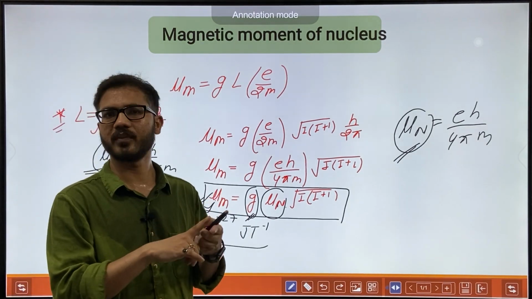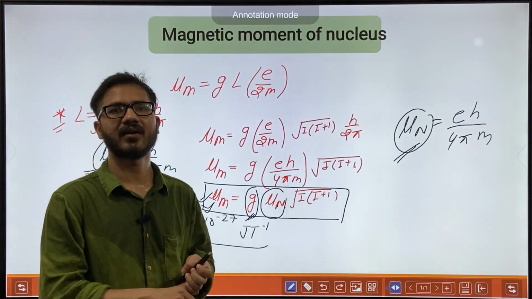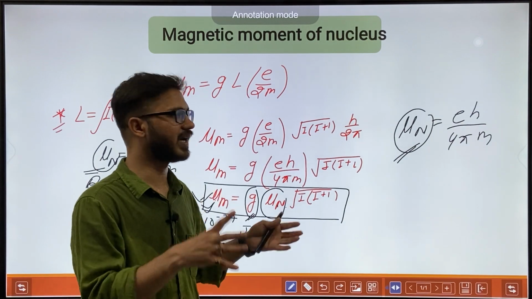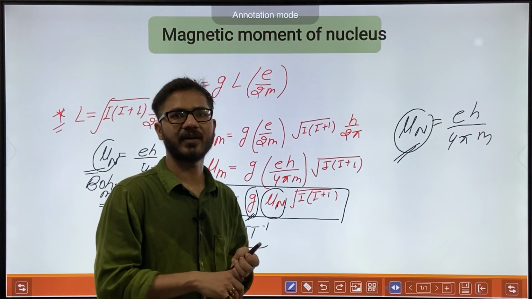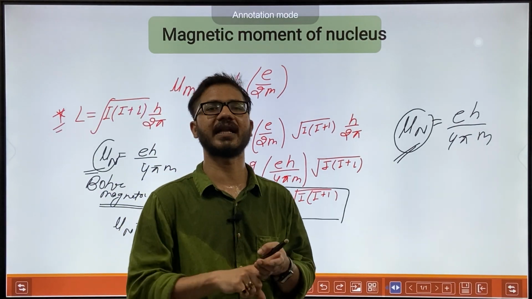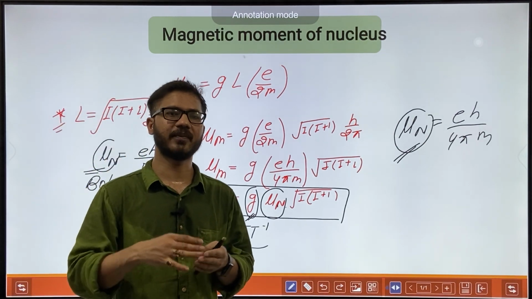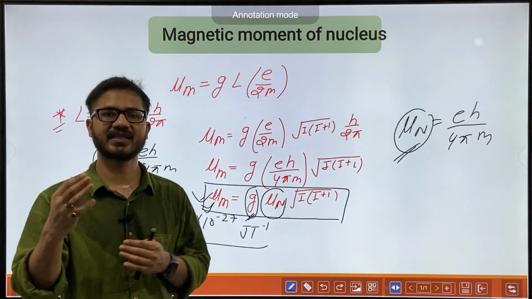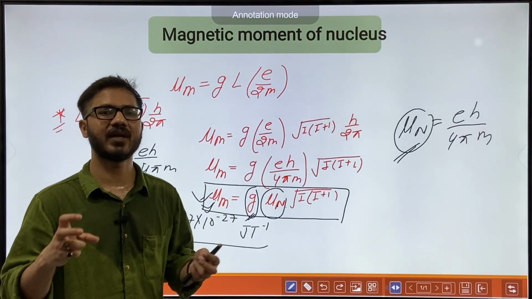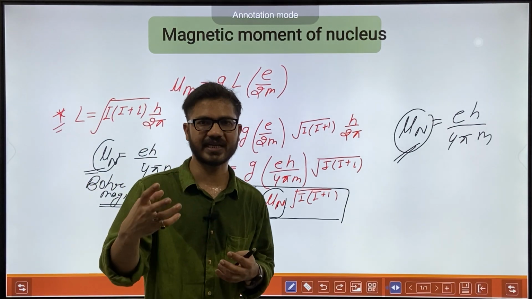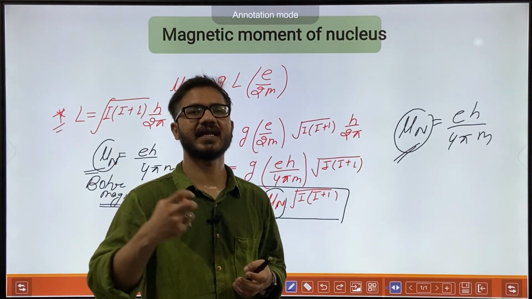The nucleus is a spinning particle, a spinning part of the atom. So it will have an angular momentum, and the angular momentum will be under root I plus 1 times h upon 2 pi. According to quantum mechanics there will be a restriction, so it will have a certain fixed space quantization value. It will have some fixed value and a specific direction along the z axis.